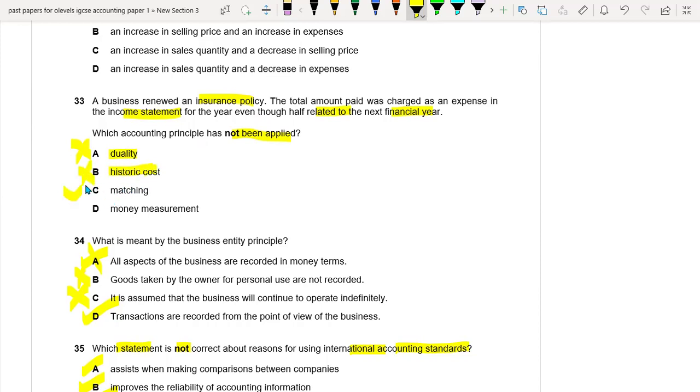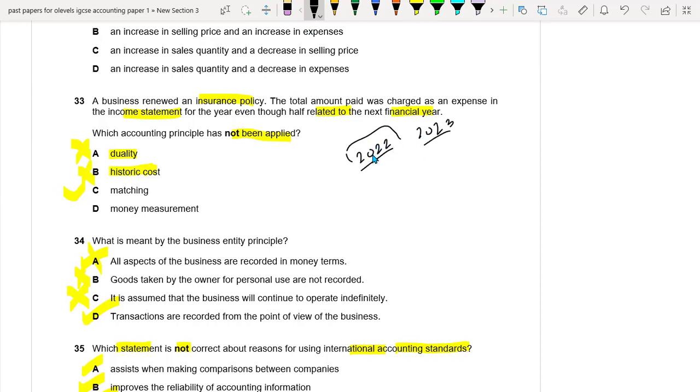Matching. So matching can be right. Why? Because matching says that whatever you have earned during the year, the revenue, your expenses should be matched with your revenue. It means that if the expenses were incurred this year, for example in 2022, you should record the expenses in this year. But if you paid something extra for 2023, you cannot record that extra payment in 2022.